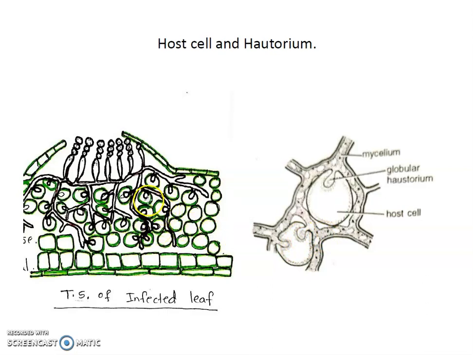So in each cell the fungus inserts a haustorium into the host, absorbs food material and grows. The host cell is a plant cell, and the haustorium is a specialized structure formed by the mycelium of the Albugo fungus which absorbs food material from the host cell.